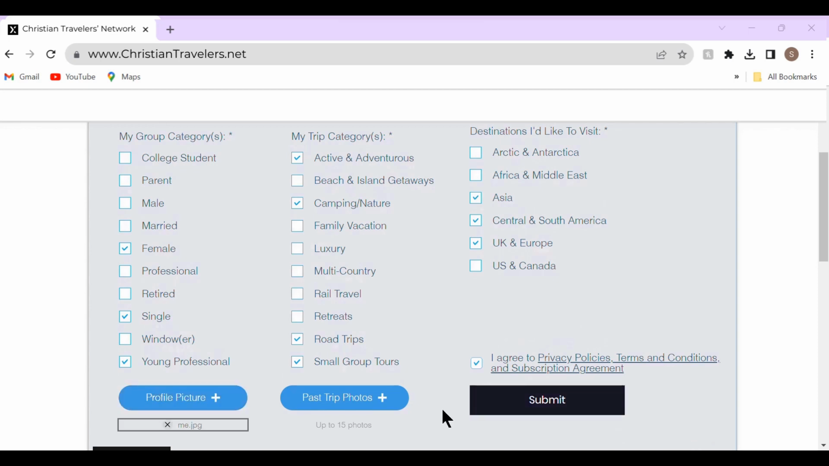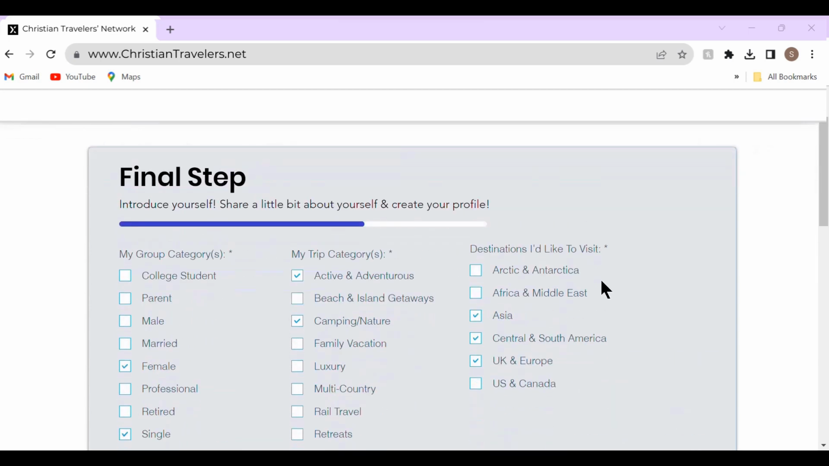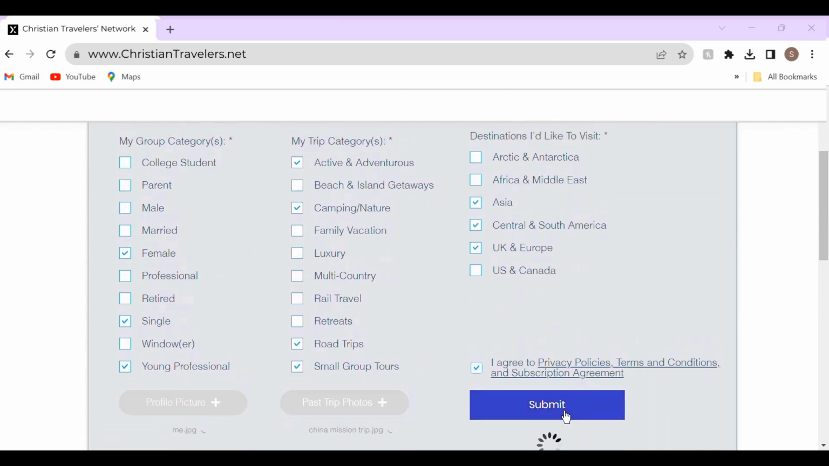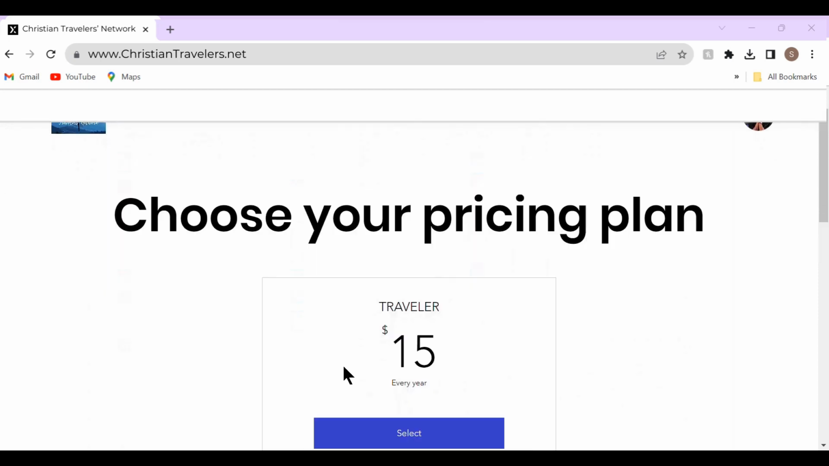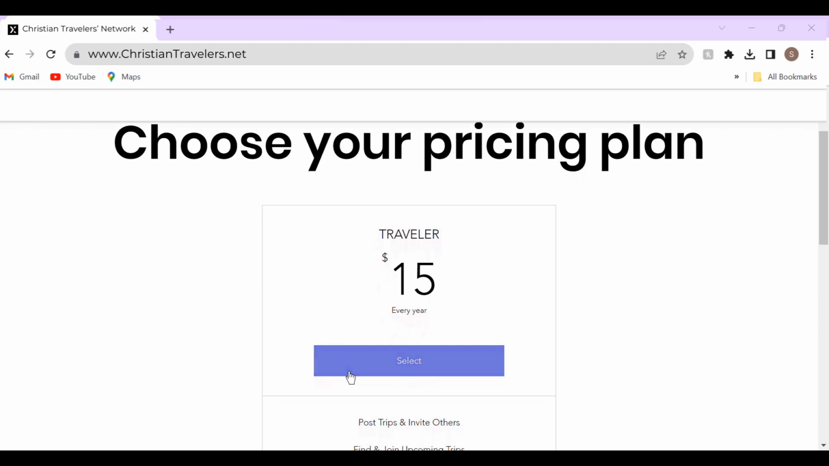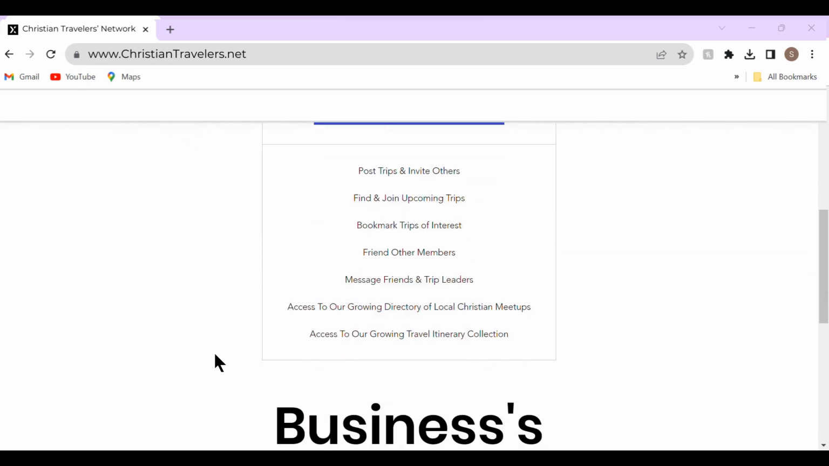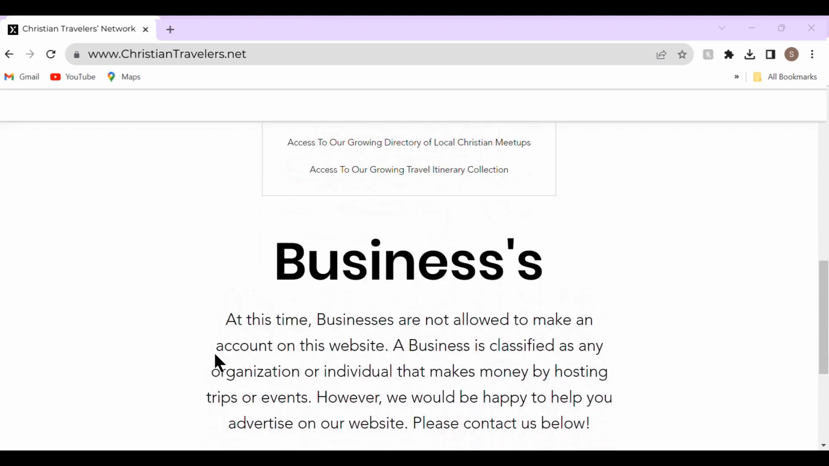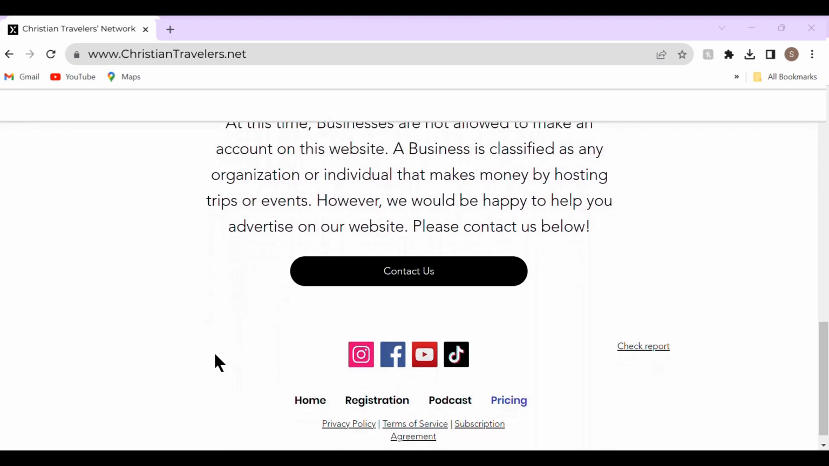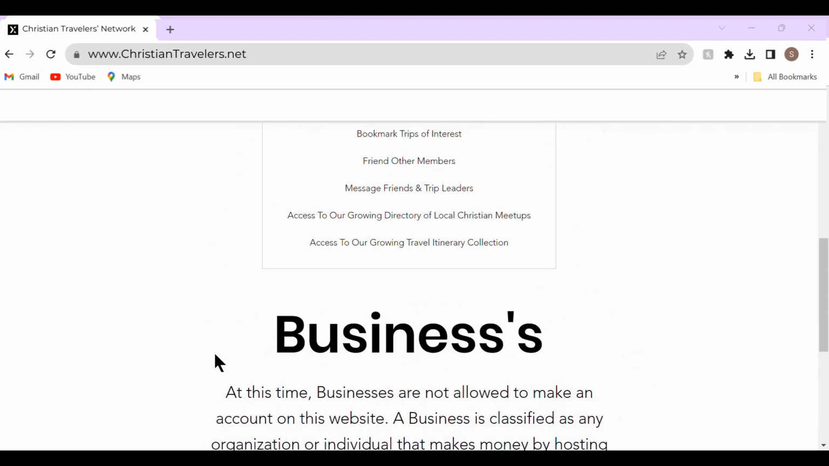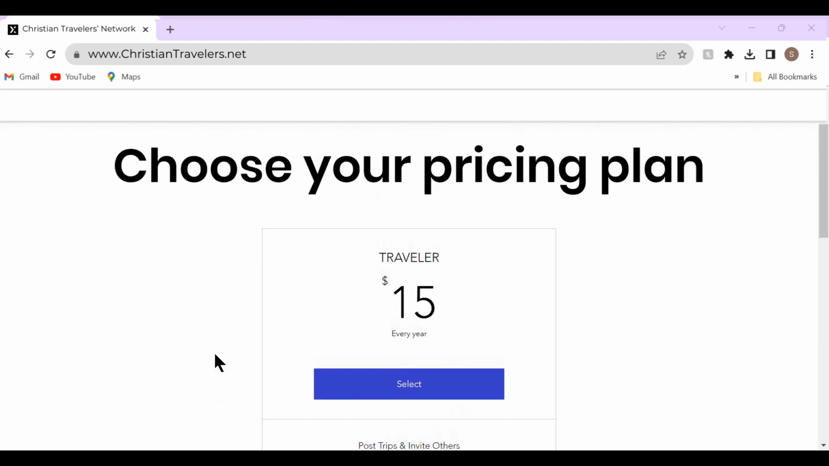These are actually required just so that we get a little bit more knowledge about you and others can identify you. Once you have agreed to the terms, conditions, etc., you can go ahead and choose a pricing plan. Please note that at this time, we do not accept businesses on our site to be members. A business qualifies as anyone who would make a profit off of organizing or planning a trip.